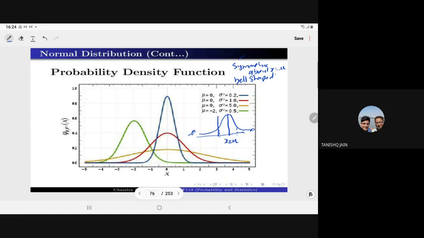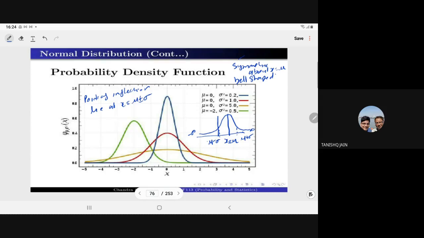The point of inflection lies at x equal to mu plus minus sigma. So on this side we have mu minus sigma, and on this side we have mu plus sigma.